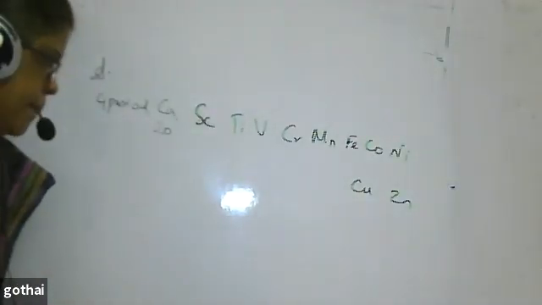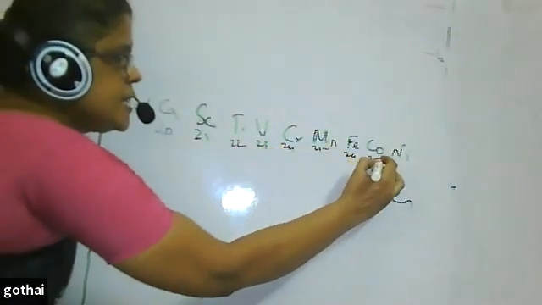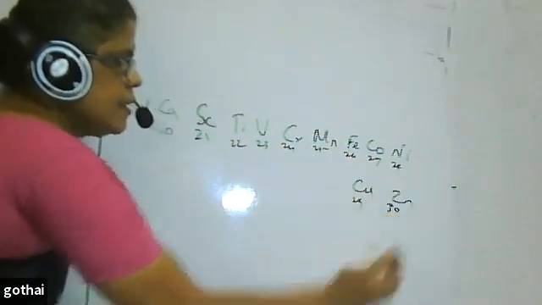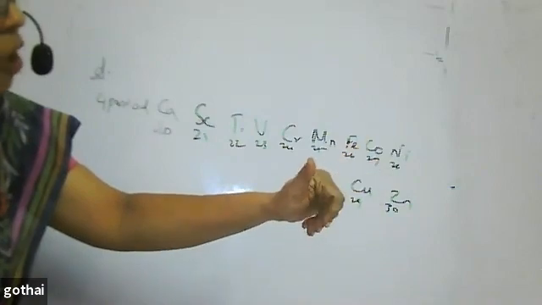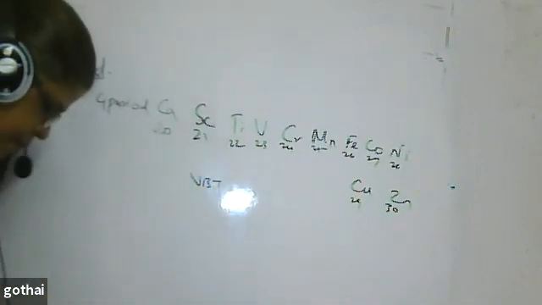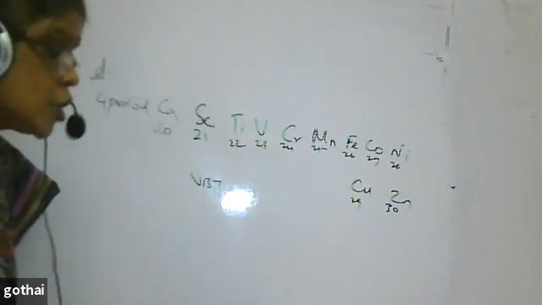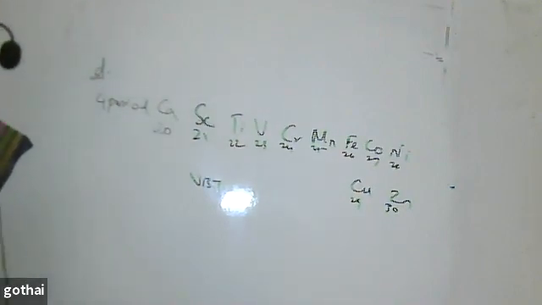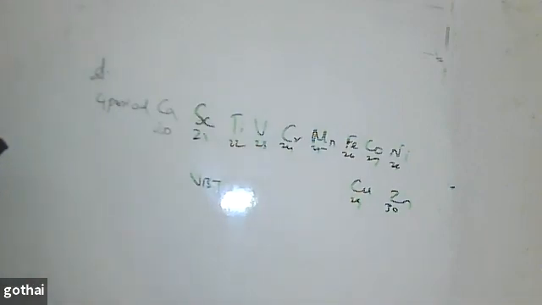The first series of elements you should know by heart: 21, 22, 23, 24, 25, 26, 27, 28, 29, 30. Scandium, titanium, vanadium, chromium, manganese, iron, cobalt, nickel, copper, zinc. You have to learn that way because for VBT theory and all, we need these elements with electronic configuration. We cannot expect them to always give the atomic number, and it takes time. So learn the elements of the first series of d block along with the atomic numbers.